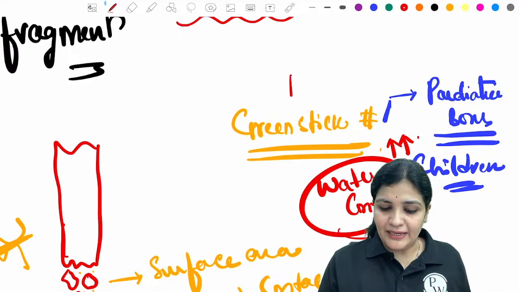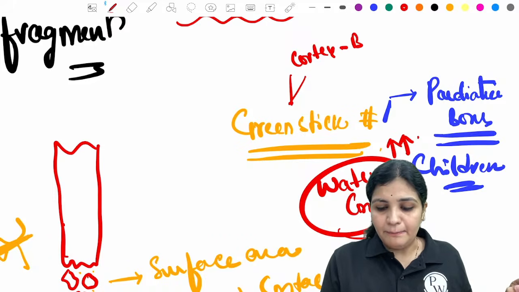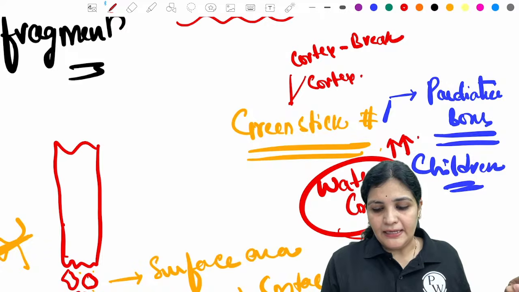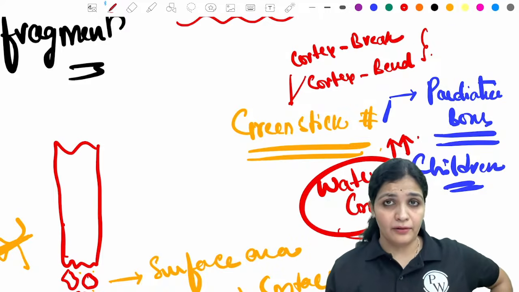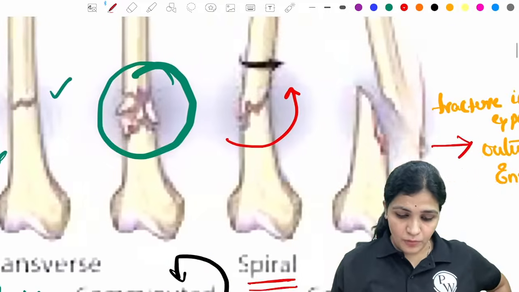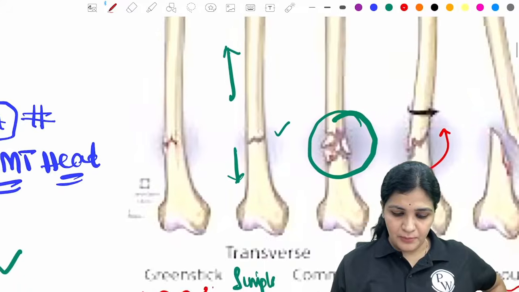A greenstick fracture, we have two cortices, right? In one cortex there is a complete break, and in the second cortex there is a bend. This is specially seen in pediatric bones because there is a high amount of water in them. And now, what do you mean by cortex? I know the next question will be that.